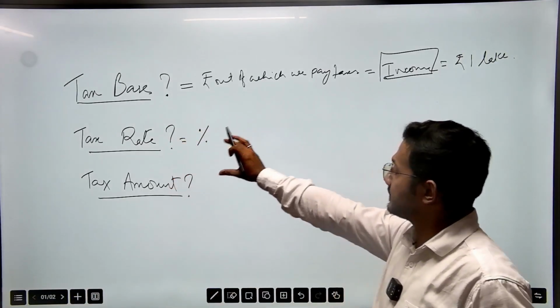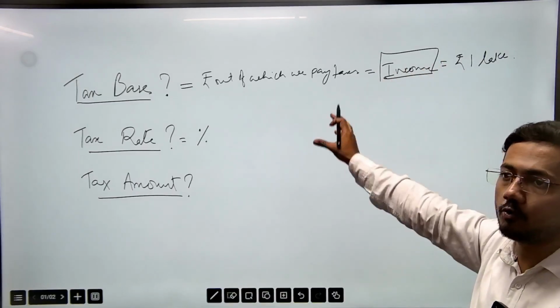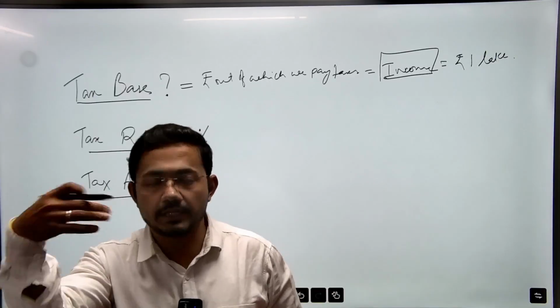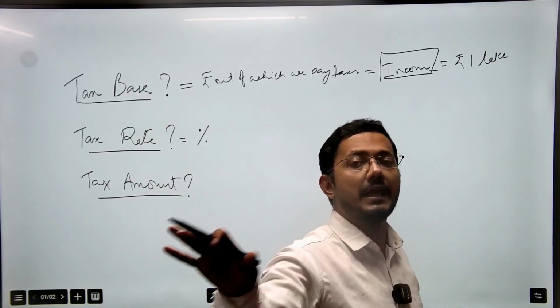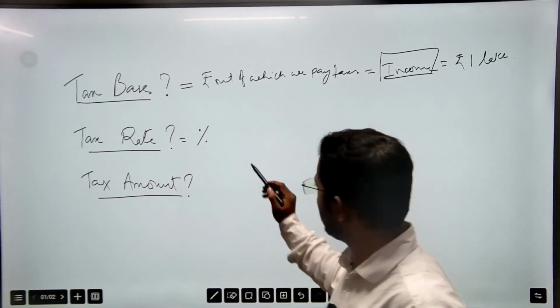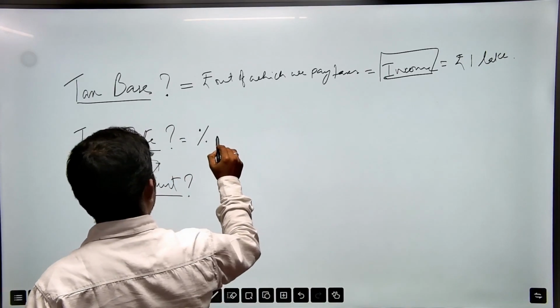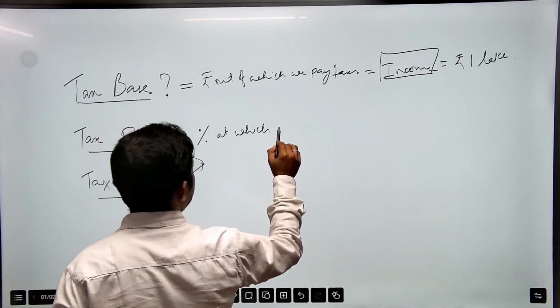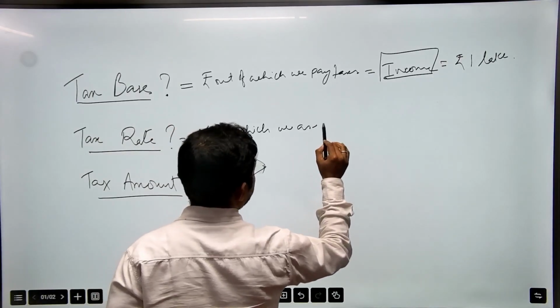Tax rate means out of this 1 lakh, how much percentage you are paying to the government in different types of taxes.